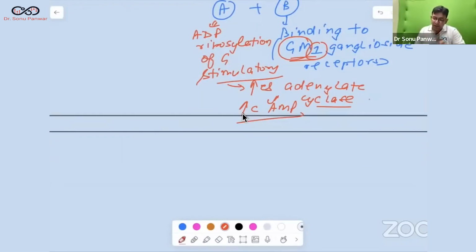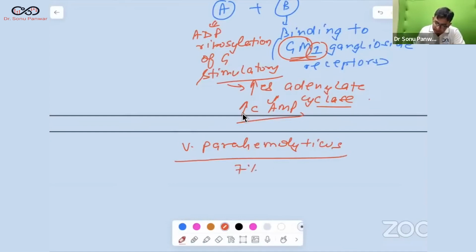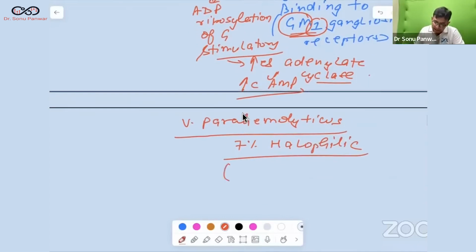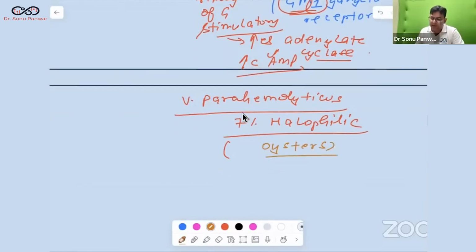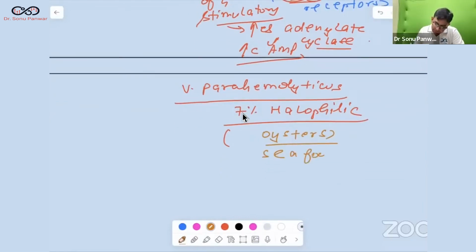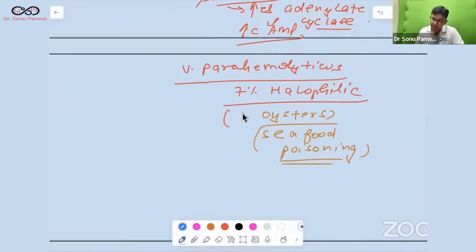Now, here I would like to tell you the recent question which came in the FMG exam conducted by NBE. It can definitely come to you also. That is Vibrio parahemolyticus. This organism is 7% halophilic. This should be remembered first of all. It is associated with contaminated oysters and leads to seafood poisoning.